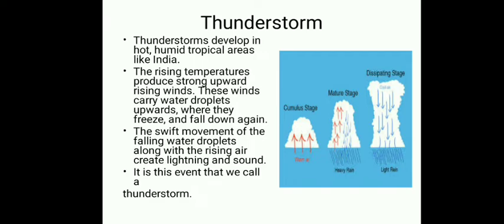So these are the three stages in which the thunderstorm occurs. The first is the cumulus stage, where the warm air is rising up. It carries a lot of water vapor. This water vapor goes up into the upper atmosphere and it will cool down, condense and form rain. Second, the mature stage: here the rain is falling and the warm wind is rising up, and this creates lightning and thunder. And the third stage, as you can see, the clouds are now falling down. Here the light rain is happening.